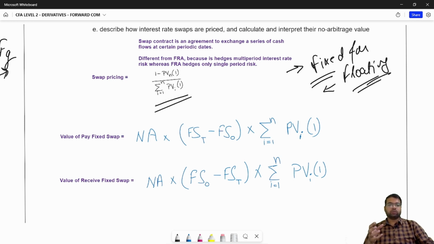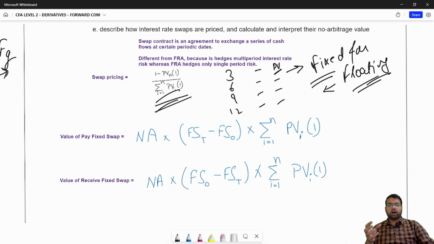So what this formula is, suppose you have got these discount factors, 3 months, 6 months, 9 months and 12 months, and you are getting different interest rates. For these particular interest rates, you will be calculating the present value factors. Using these present value factors, you can calculate the fixed rate that someone will be willing to pay to enter into the contract.